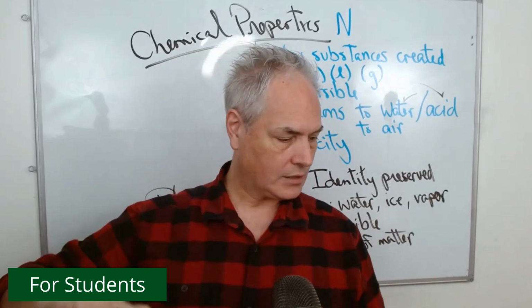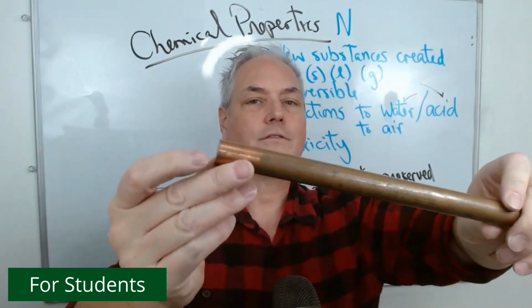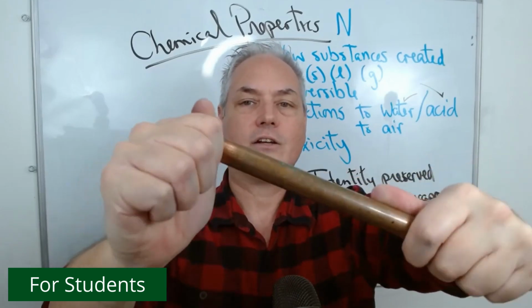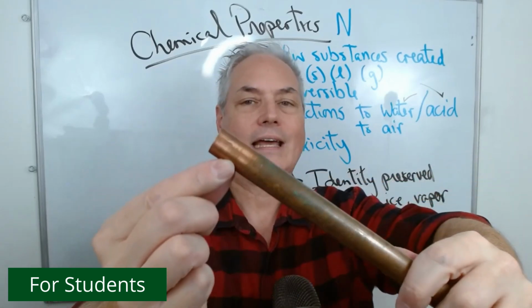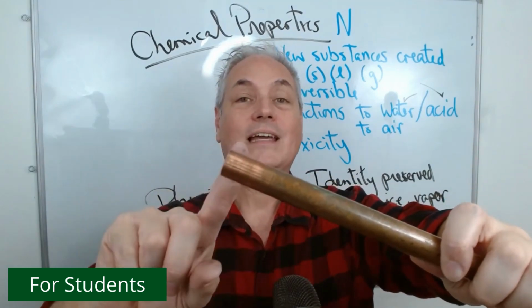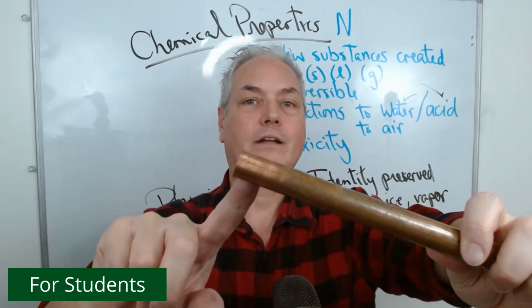Now, if you take this one right here, this is a rod of copper. You could see that here I took some of the oxidization layer off, and you could see how light pink it is. Copper, when it's native, is a pinkish, reddish coppery color.